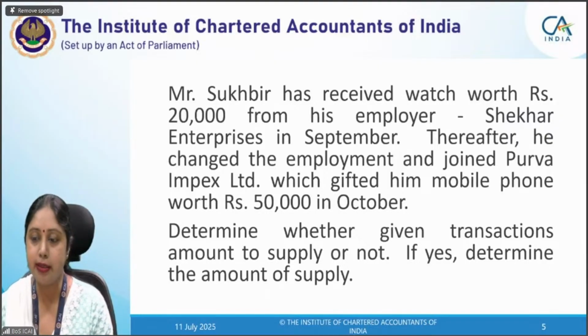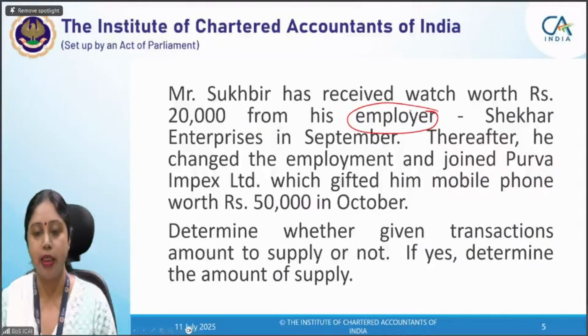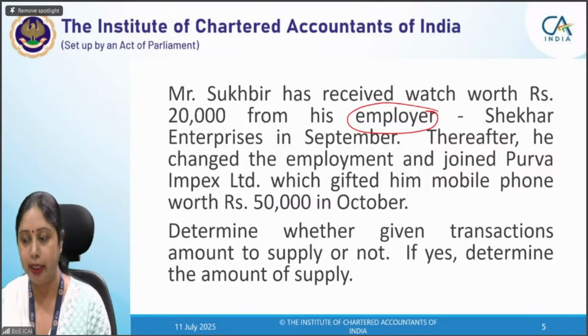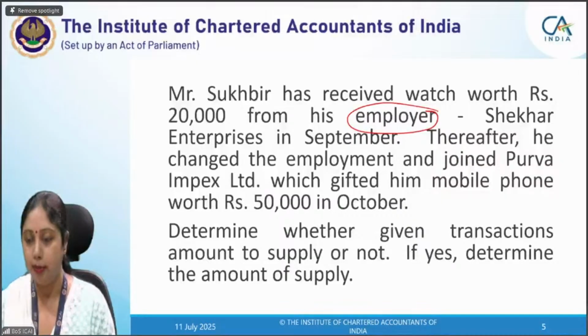Mr. Subir has received a watch worth rupees 20,000 from his employer Shekhar Enterprises in September. Again, an employer-employee question. Thereafter, he changed the employment and joined Purva Impacts Limited, which gifted him a mobile phone worth rupees 50,000 in October.